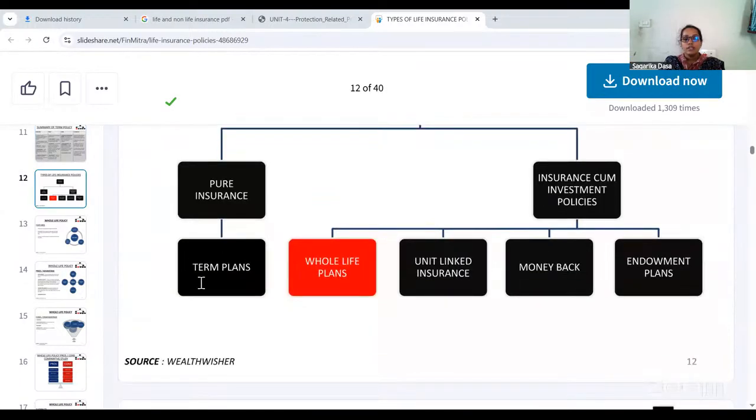Now we have seen term plans. Now next one is whole life plans. Now these whole life plans in the next class we will continue.